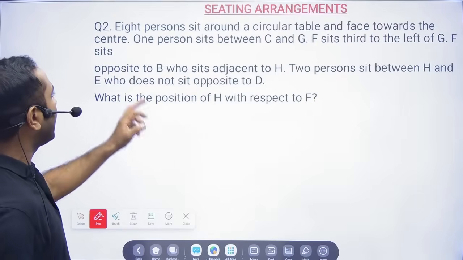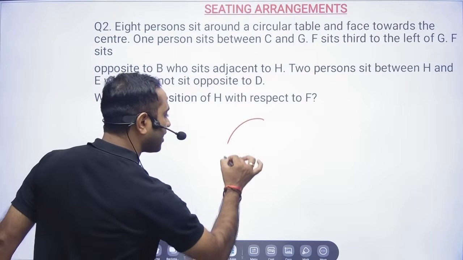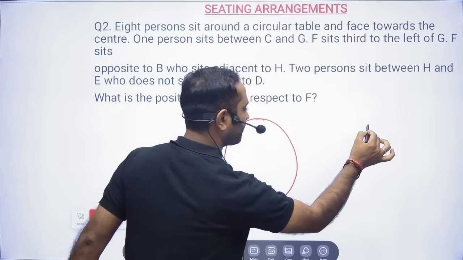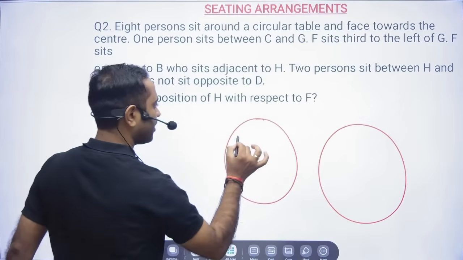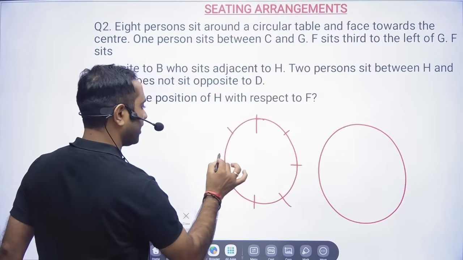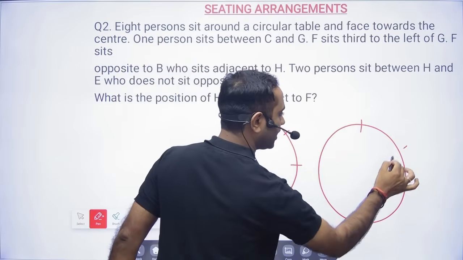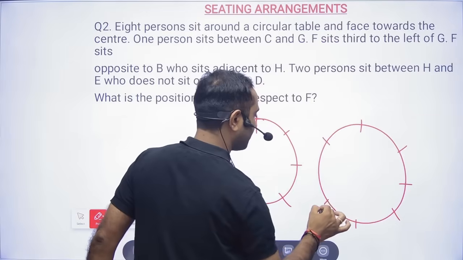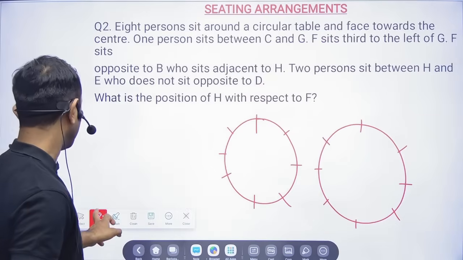8 persons sit around a circular table. Again, bhaiya, make 2 diagrams. 2 circles you make. So 1, 2, 3, 4, 5, 6, 7, 8. Correct? Okay, cool.